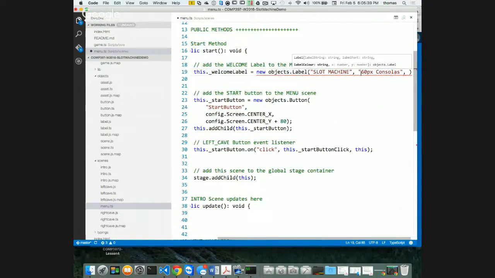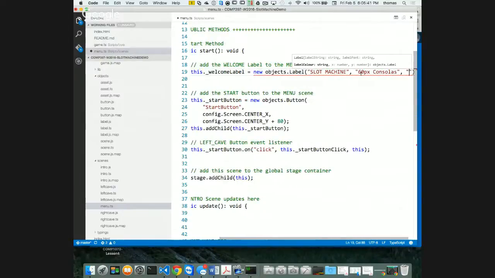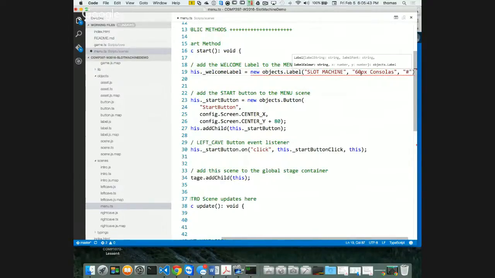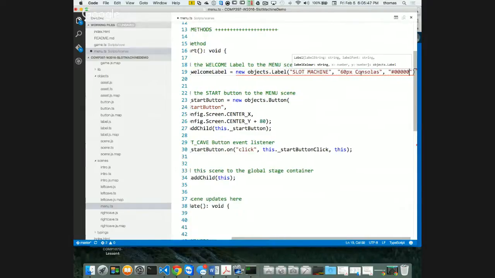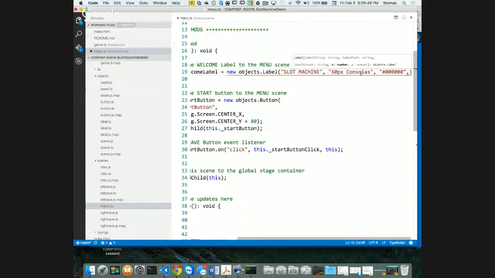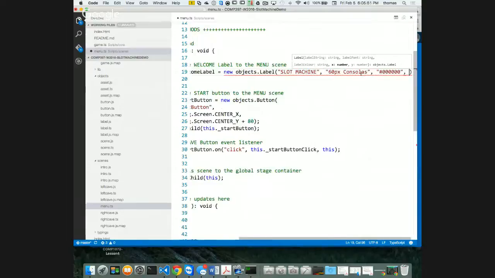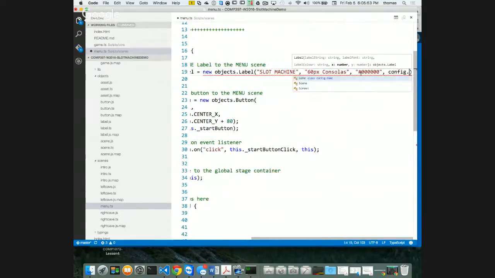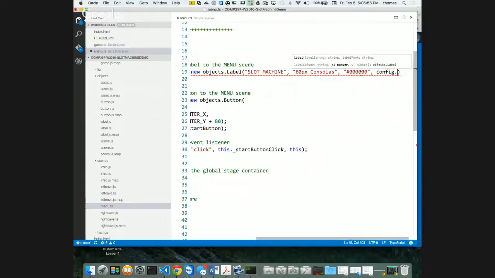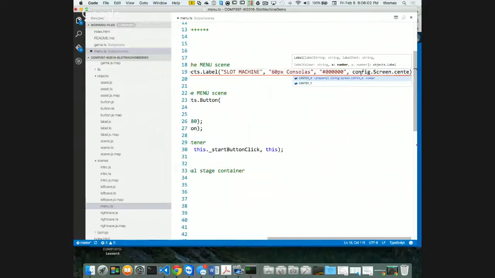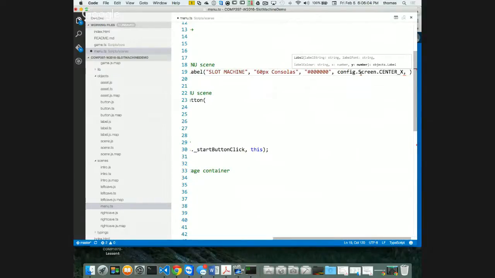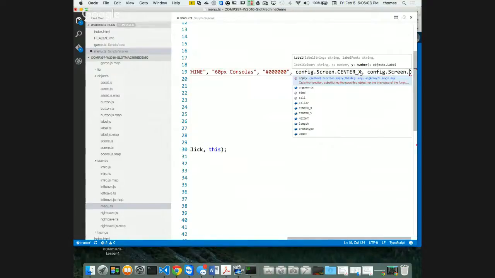And the next thing I need is my label color, which is in hexadecimal. So it's pound, and I'm going to make it black, so 000000. There we go. And then my X and Y coordinates for my label, which is going to be center X and center Y. So config.screen.centerX, and then config.screen.centerY.